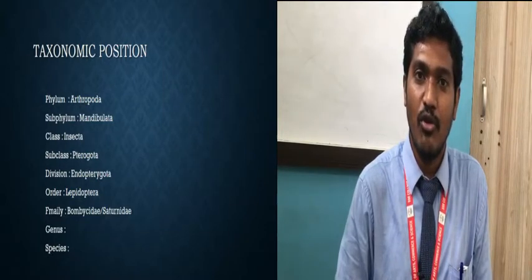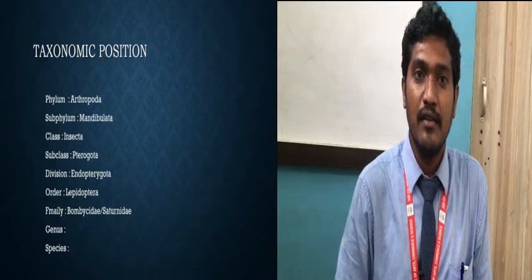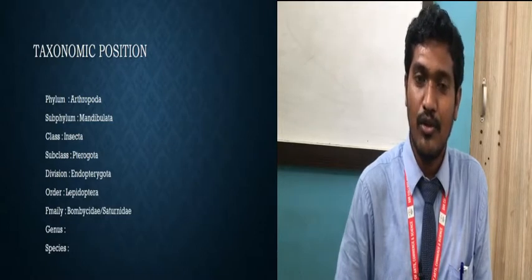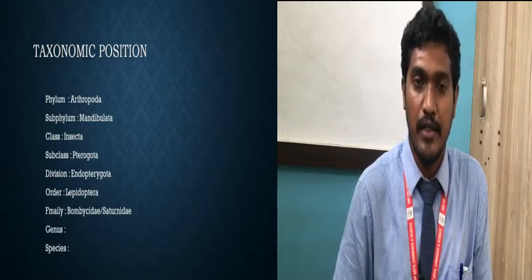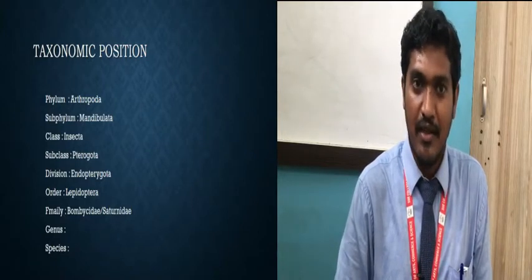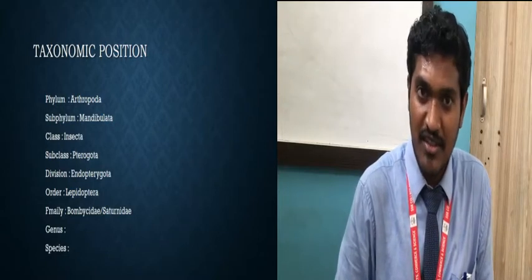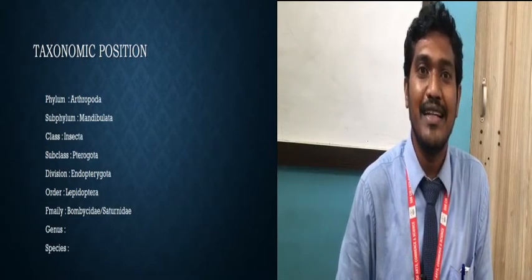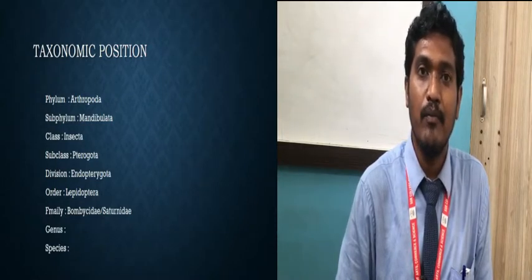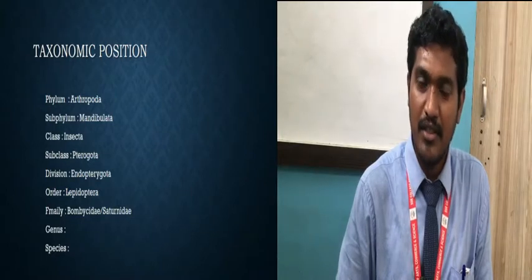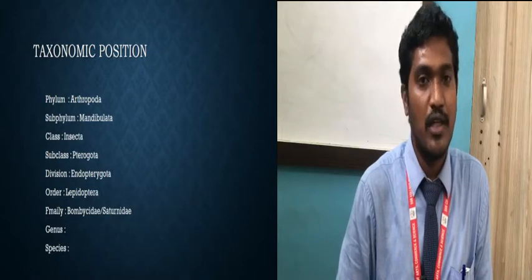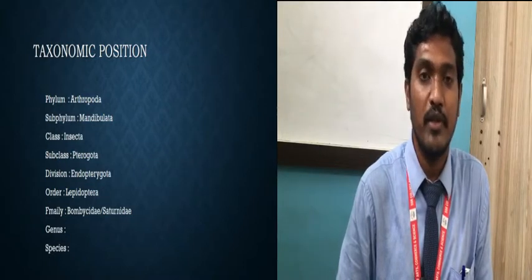Holometabolous means its growth: egg, larva, pupa, and then the adult. So the life cycle will complete through these 4 stages. And these 4 stages will be completely distinct from each other. Structurally there will be a difference in every stage, and functionally also there will be a difference in every stage. So it is called Holometabolous.